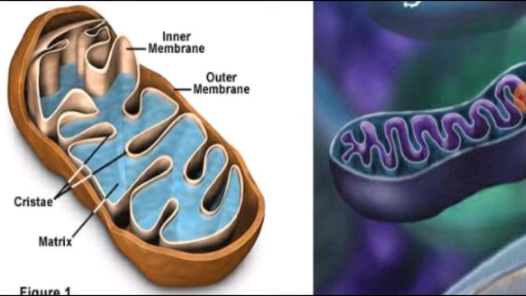Mitochondria is responsible for the synthesis of ATP. That's why ATP, which is known as the energy currency of the cell, is generated with the help of oxidation of food material in the mitochondria.